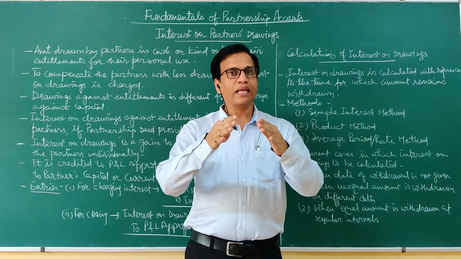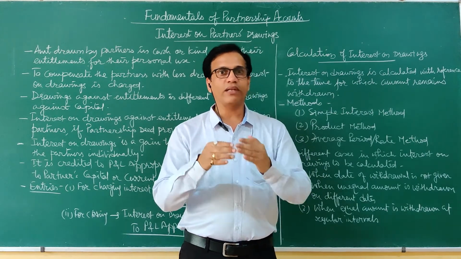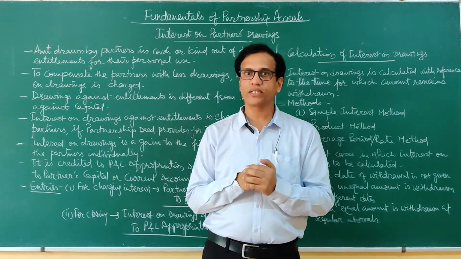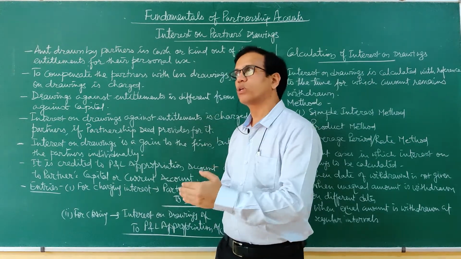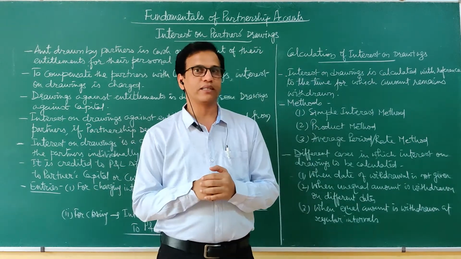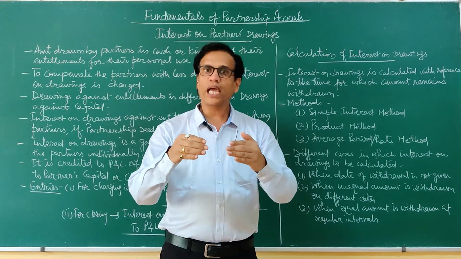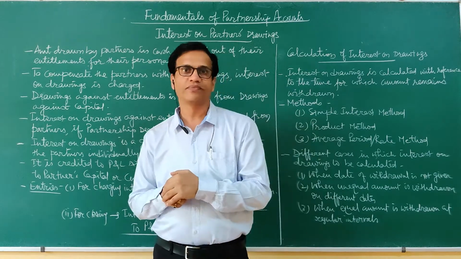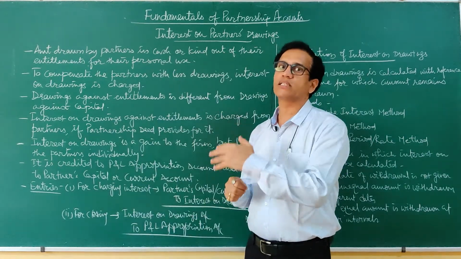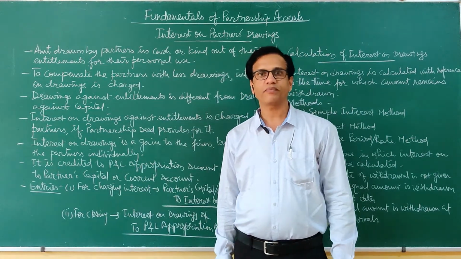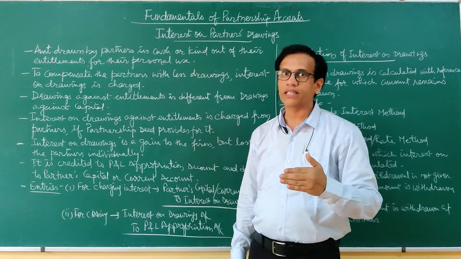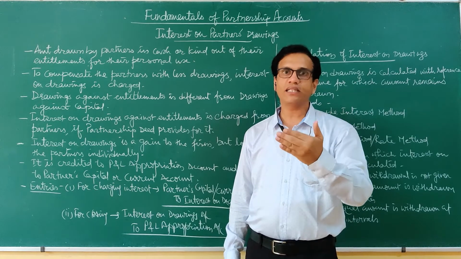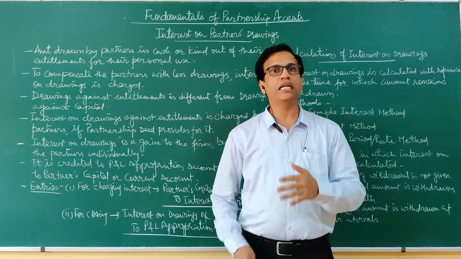Whereas they are almost similar when it comes to contribution of capital and sharing of profits. So to compensate those partners who have withdrawn a lesser amount or who have less drawings, interest on drawings is charged from the partners. So this interest on drawings is a gain to the firm and a loss to the partners individually.